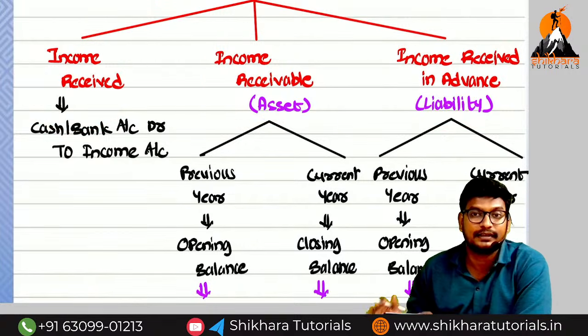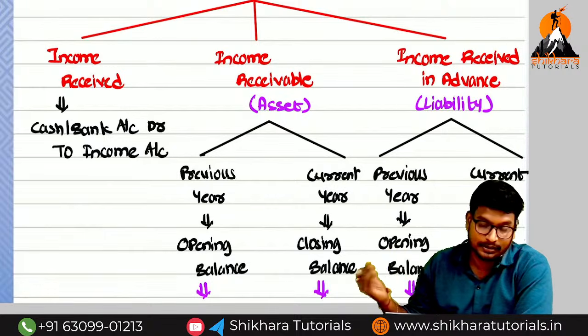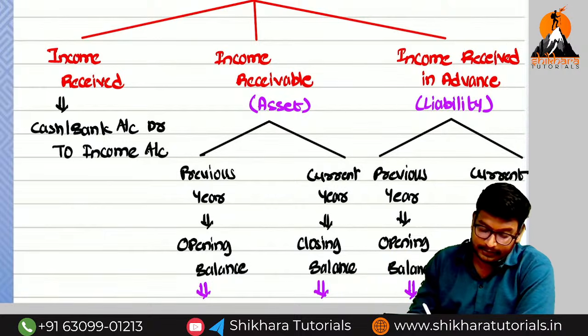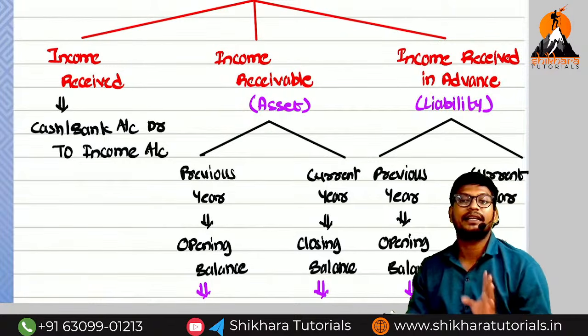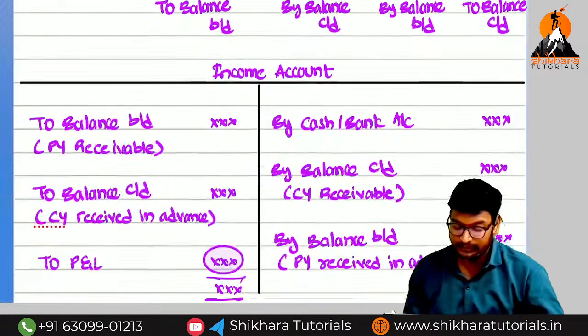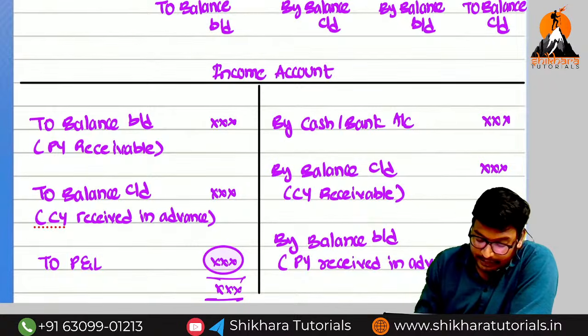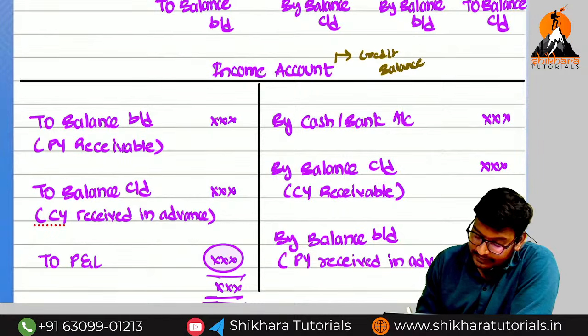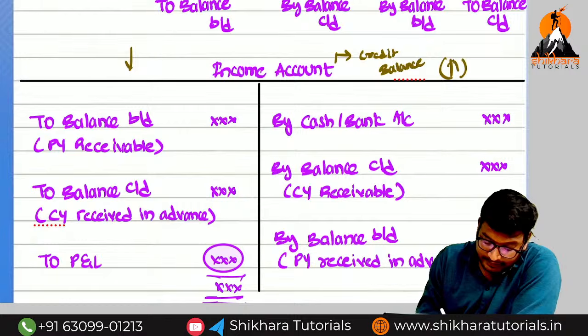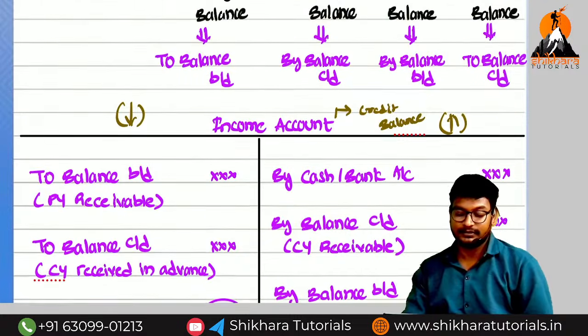Okay, now these are the general transactions, like purchase of asset, sale of asset, like that. Here also, income receivable and income received in advance. Here also there is no opening balance, there is no closing balance. When coming to the income account, income has which balance? Credit balance. If it increases, which side? Credit side. If it decreases, which side? Debit side.